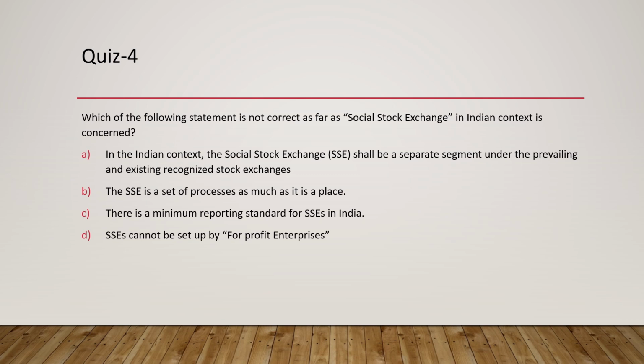The SSE is a set of processes as well as a place. So it is not just a place, but it has got a series of processes in itself. There are minimum reporting standards for SSEs in India, which is absolutely correct. So what is incorrect is that SSEs cannot be set up for profit enterprises. Obviously, since they are social sector enterprises, they cannot be set up for the purpose of profit.